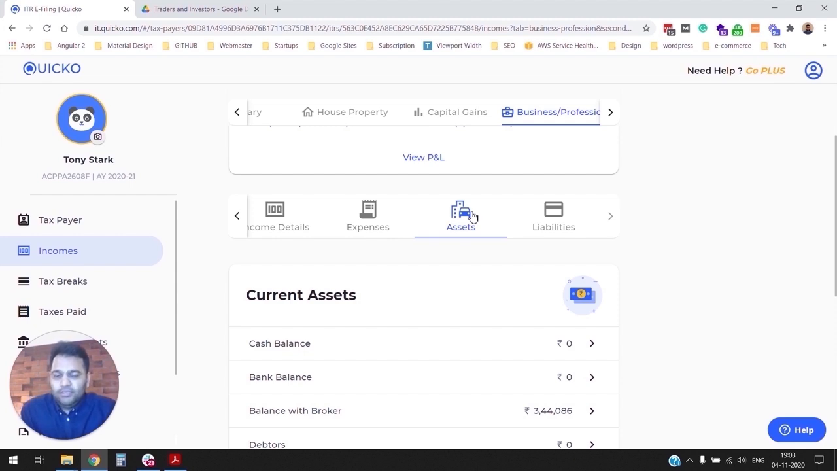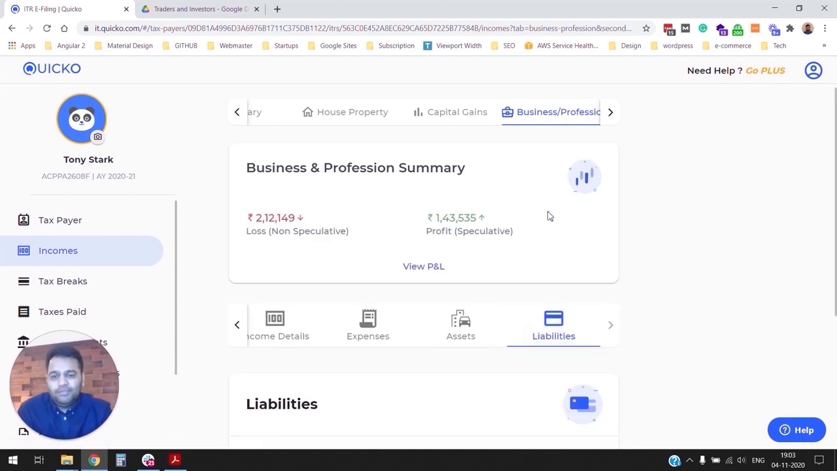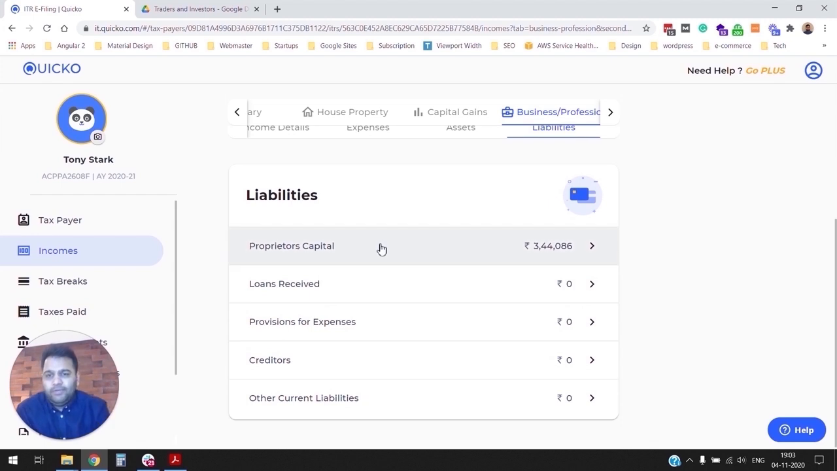In most cases with investors and traders, we see bank balance and balance with broker as two primary sources of assets. In case of liability, invariably it's a capital that you as a proprietor have brought in to do the trading activity. So 90% of the times we see traders reporting it as proprietor's capital, right? In case you have borrowed that money from friends and family, or you have taken a loan from a financial institution, please make sure to report it accurately.